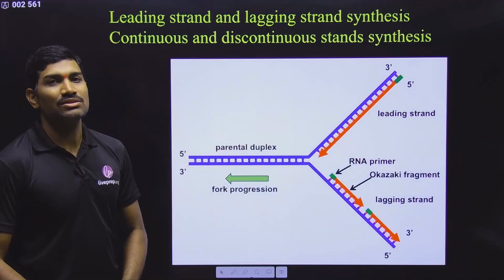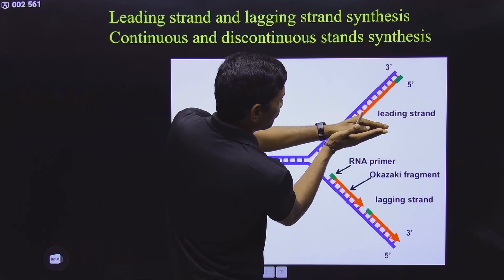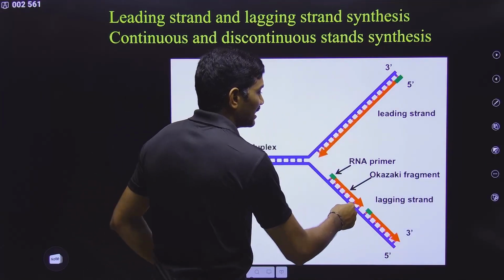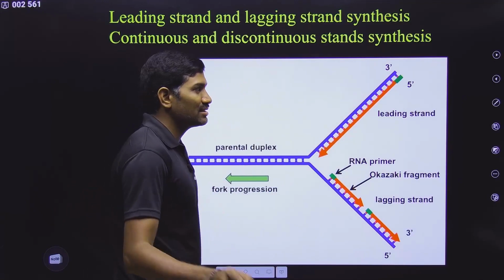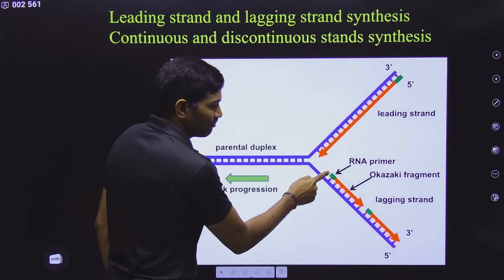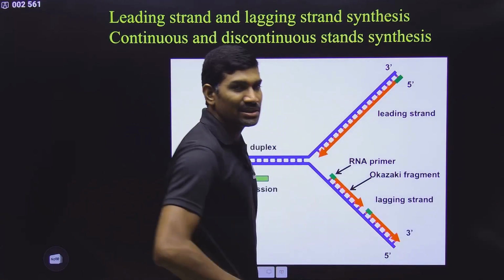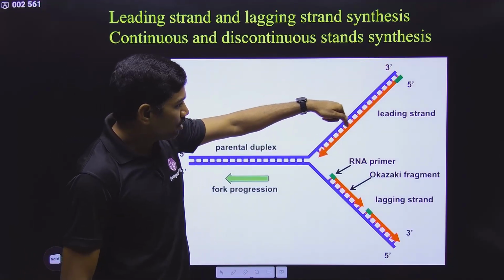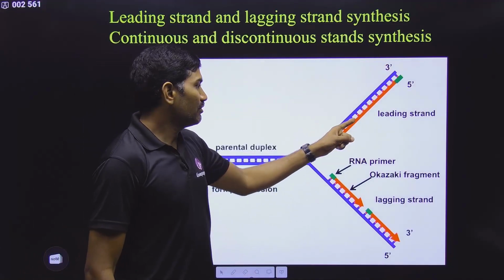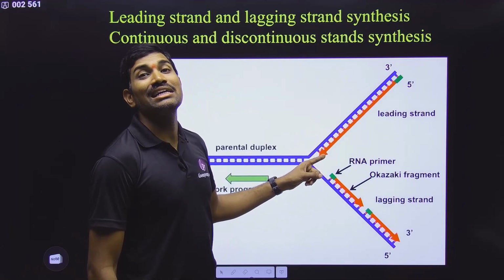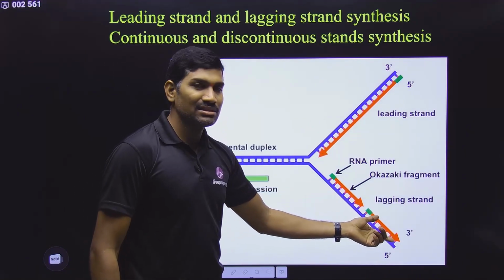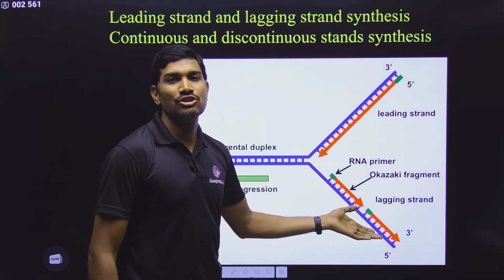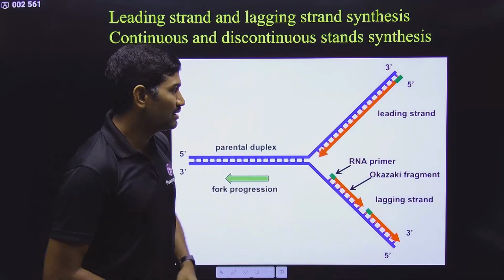During this process of synthesis, the original parental strands, the blue lines, are separated here. Yes or no? And each one is acting as a template. And please remember, synthesis is always from 5 prime to 3 prime. In this process, one strand is synthesized always ahead of the other strand. The one that is synthesized ahead is called the leading strand. Whereas the other one that is synthesized slowly, not ahead, and is actually lagging, is called the lagging strand. Please remember this. Next one.